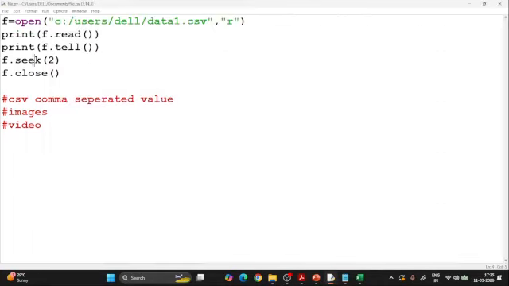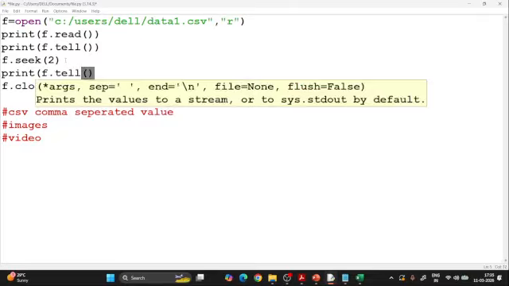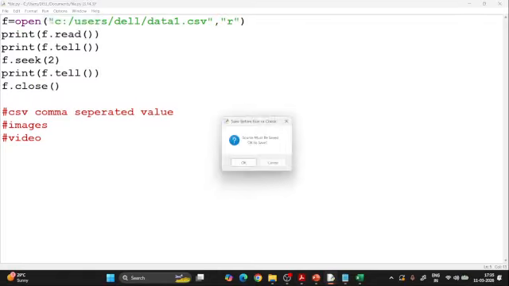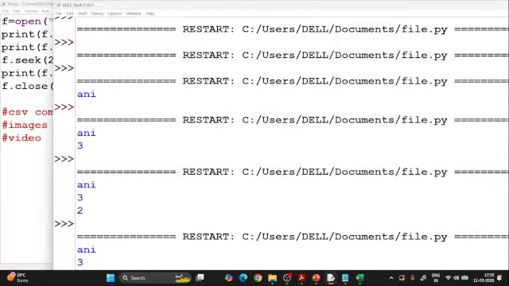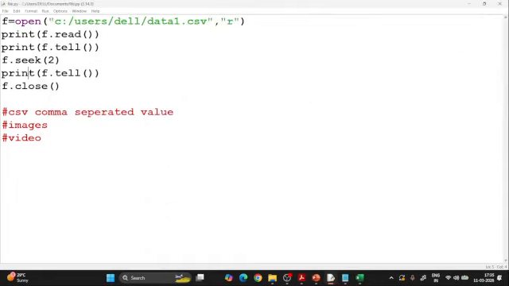Now I am saying move it to 2, and again I use the same function, that is print, you can copy it, f dot tell. Okay, that is the thing, and then close it. And now if I just try to run the code, this time it should display a different value, that is 2, that now my pointer is at the second position. So these are the things which you have to always and always remember.